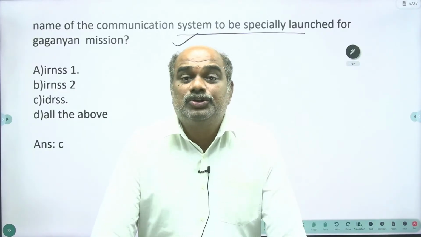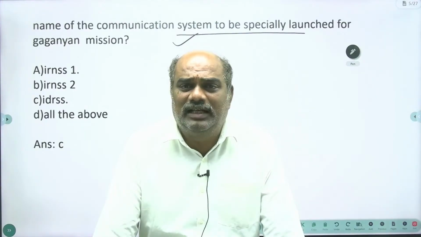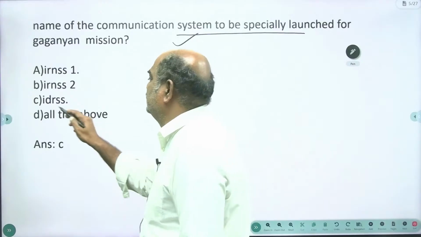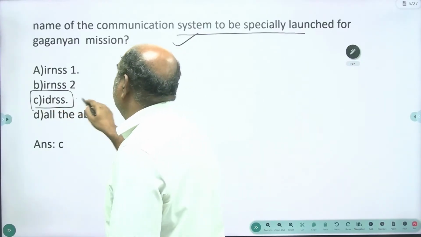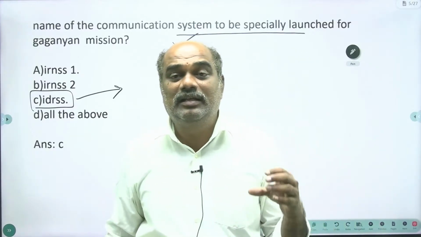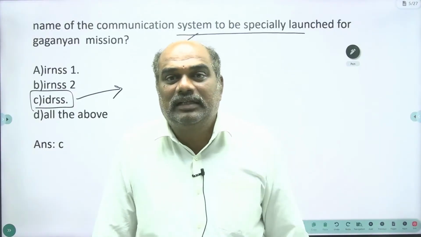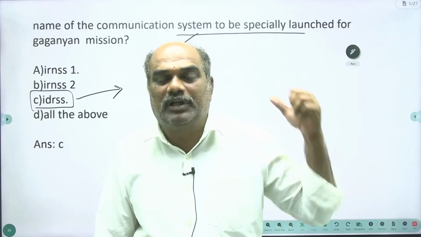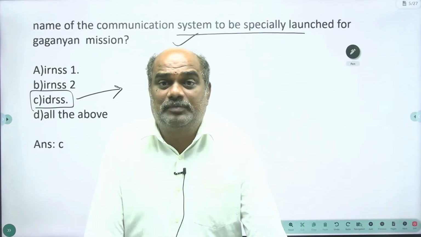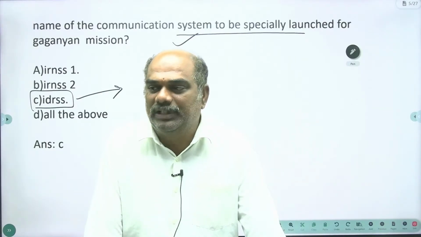geostationary orbit. So the specially dedicated communication satellite system for the Gaganyaan mission is nothing but IDRSS. What is IDRSS? Indian Data Relaying Satellite System. IDRSS has been developed especially for the establishment of the Gaganyaan mission. So the concept of the Gaganyaan mission was initiated through this particular area.